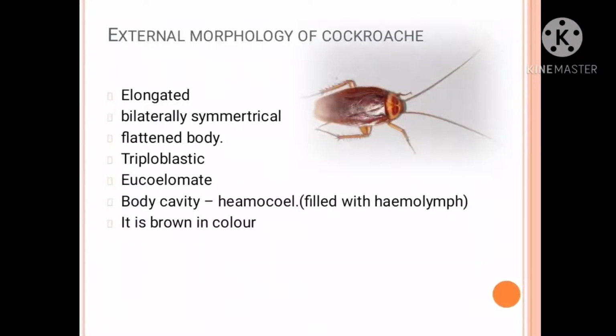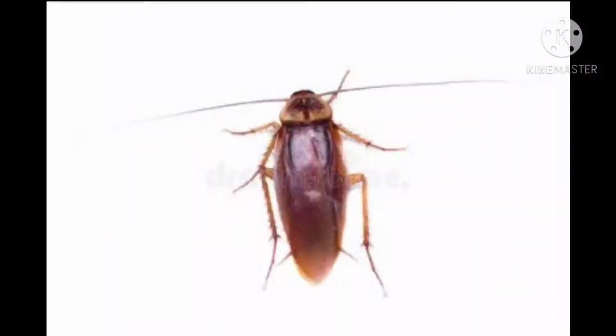Let's see about it. First one, the shape and size. Cockroach has an elongated, bilaterally symmetrical and dorso-ventrally flattened body. Means what? The cockroach structure is long, elongated, approximately 2 to 5 centimeter. Bilaterally symmetrical means what?